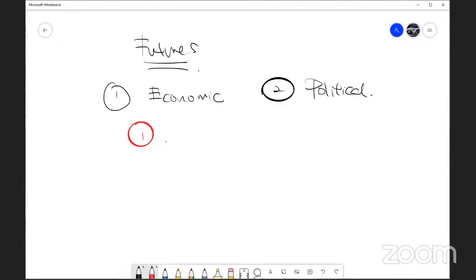Because economic and political factors are the two major components that will drive futures price. They will affect futures price.